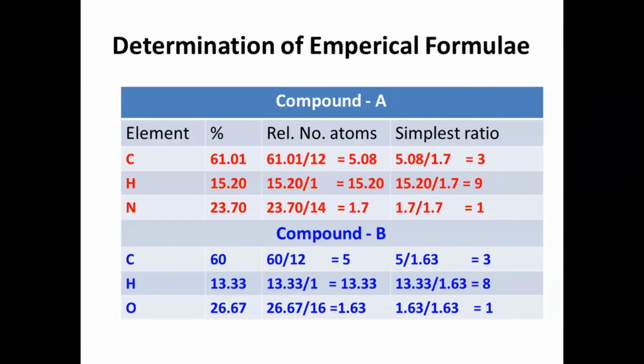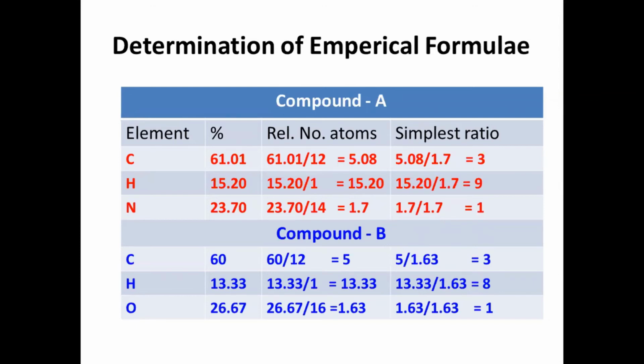Simple, we write the elemental percentages and find the relative number of atoms. Carbon atomic weight is 12, hydrogen is 1, nitrogen is 14. If you divide the elemental percent by the corresponding atomic weights, we get the relative number of atoms.